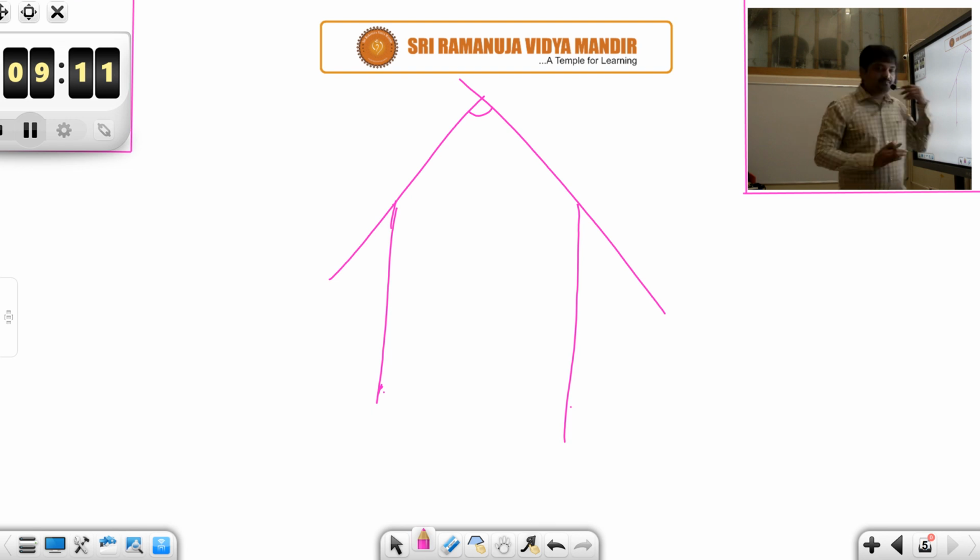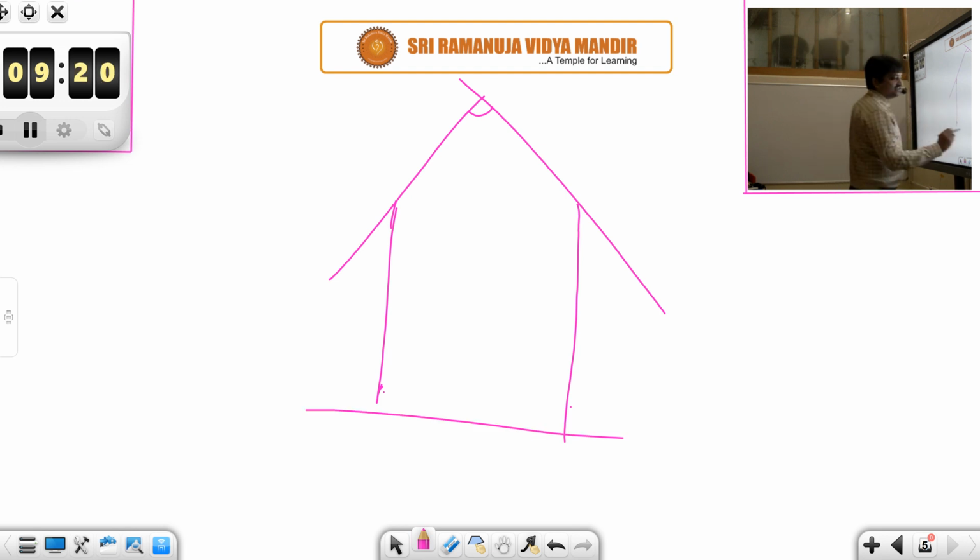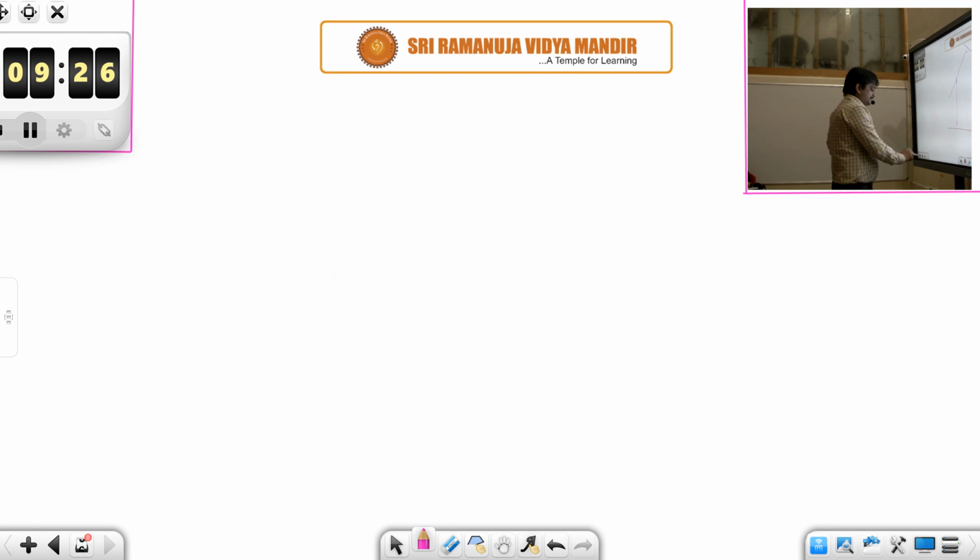Not only that, even previously, the Egyptian pyramids made extensive use of this geometry. So it is not something new that we have devised. It has been coming since ages. We are just trying to learn it.